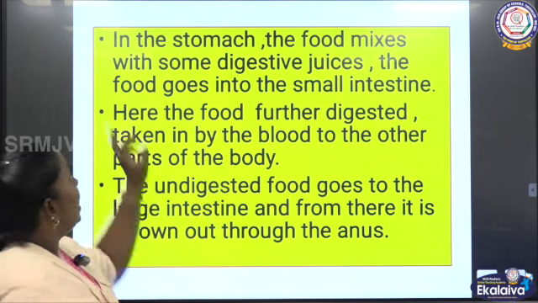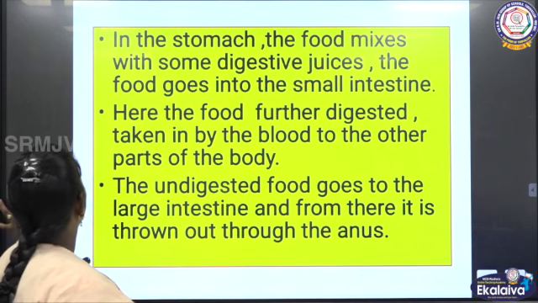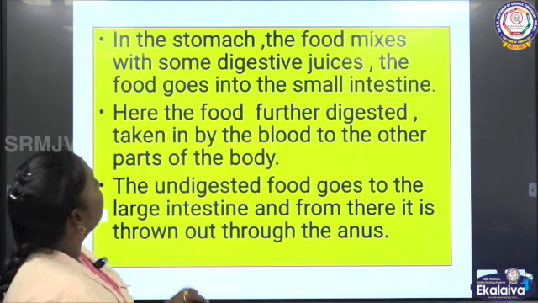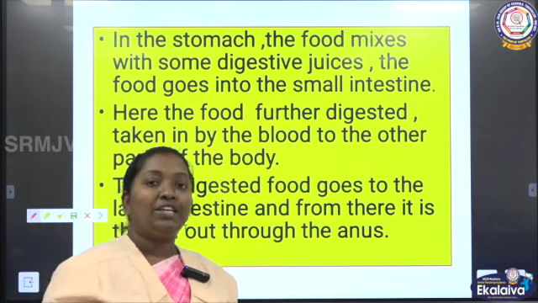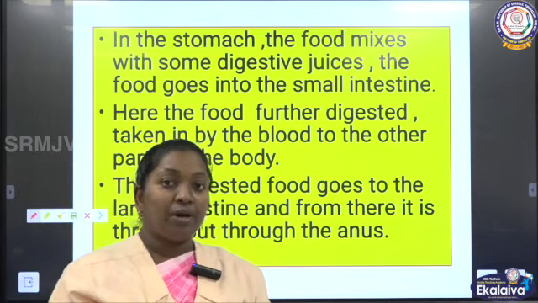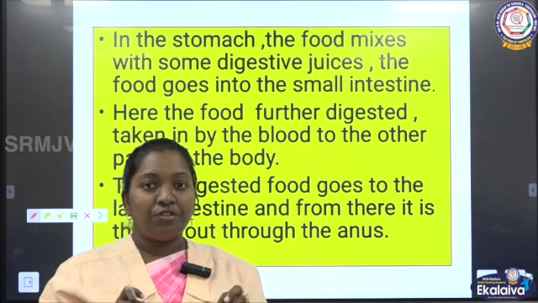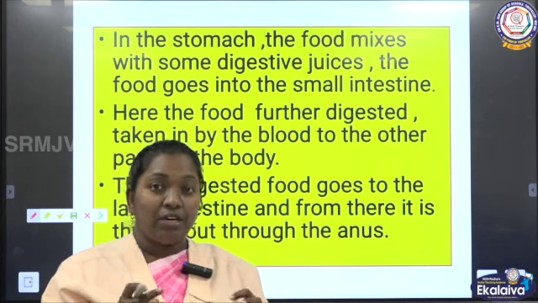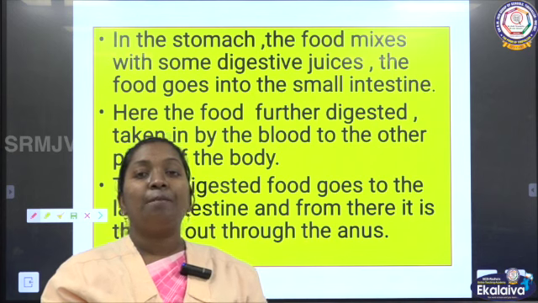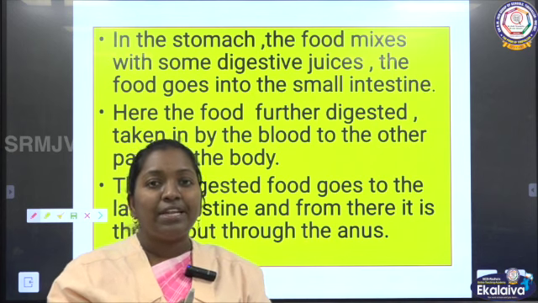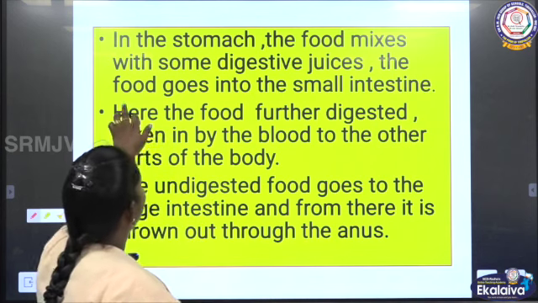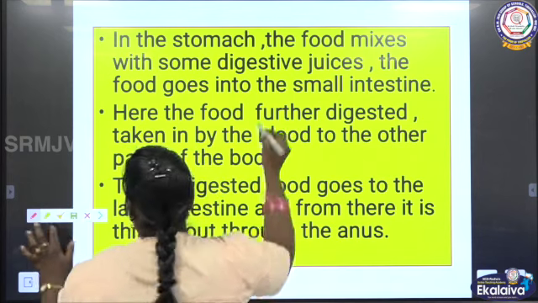Then what is happening? In the stomach, the food mixes with some digestive juices. I told you it will be there in our stomach. So digestive juice will be secreted in the stomach, and that juice makes the food particles completely into smaller form. So that food goes into the small intestine.